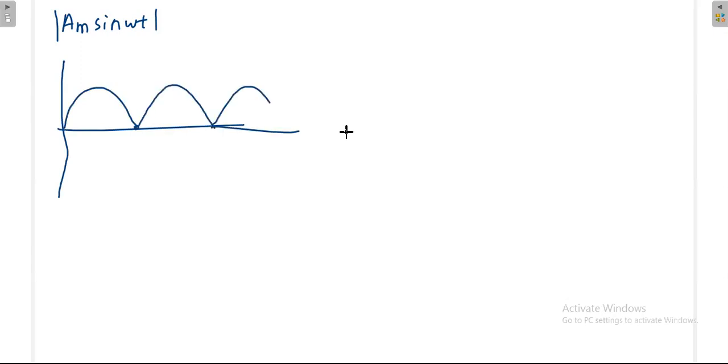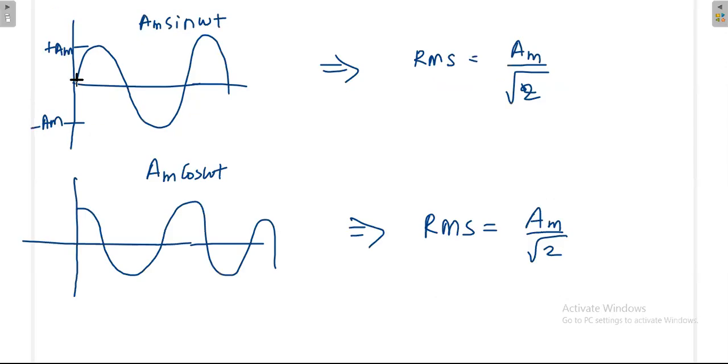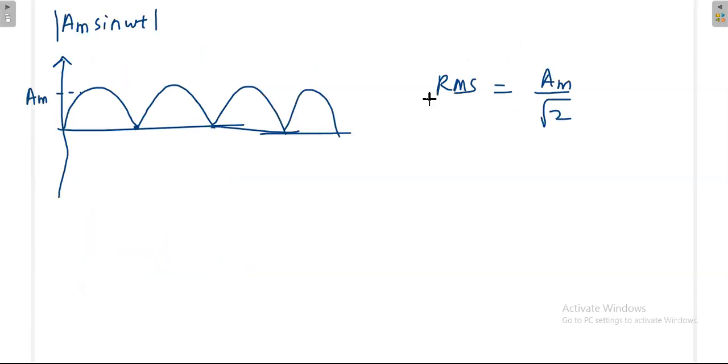So my waveform will go like this if it is Am sin omega t. Now for this waveform, if I measure the RMS value, and again this is the peak Am, I will get Am divided by root 2, because whether the current flows like this or like this, it will dissipate the same power. When it is like this, current is flowing from left to right. When it is in the negative cycle, the current is flowing from right to left. Whatever may be, I'll get the same power dissipation.